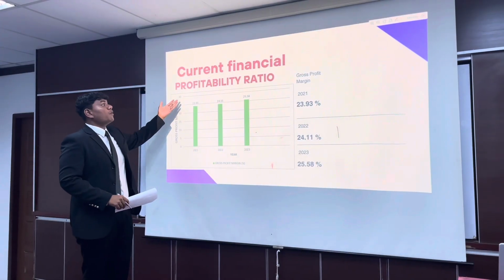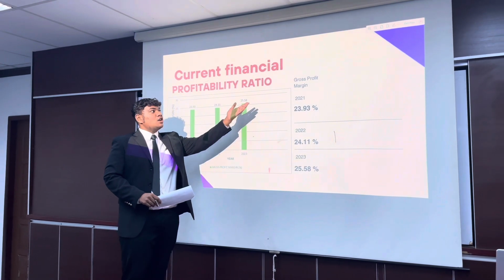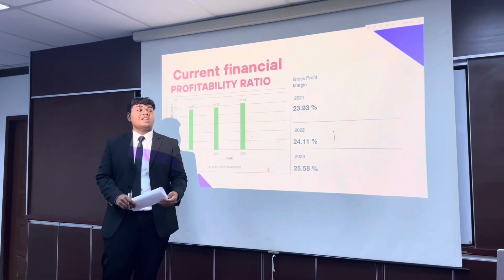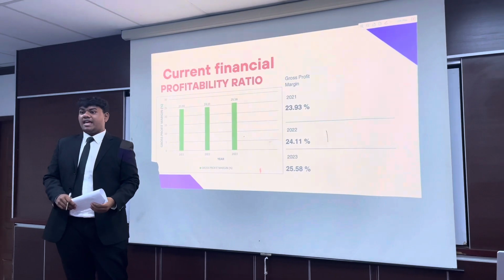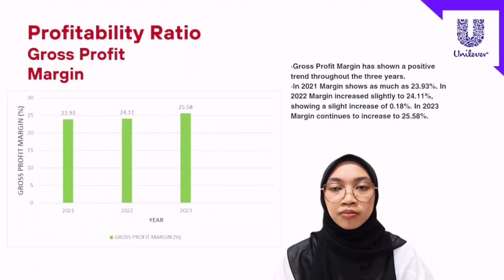Okay, next, for the next slide, I call our board of directors. Next, I will present our profitability ratio. As we see, gross profit margin in 2021 is 23.93%.